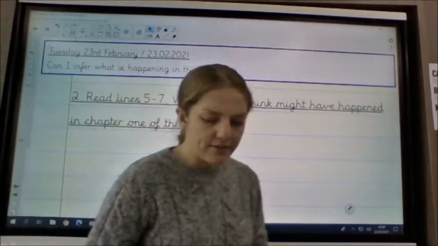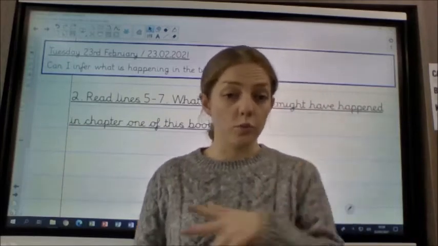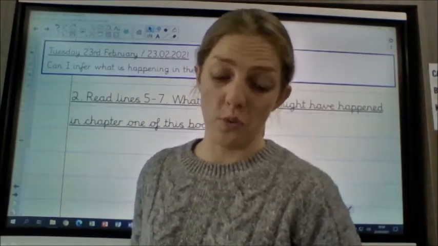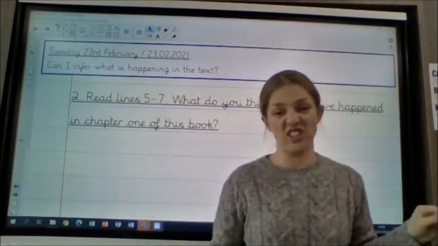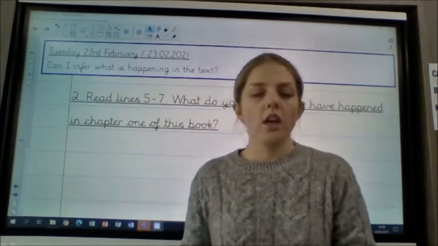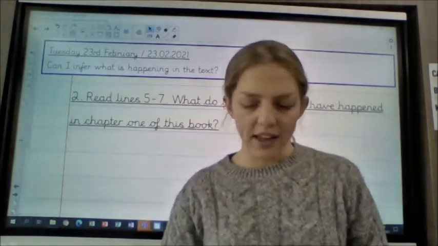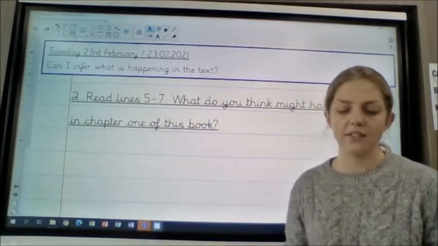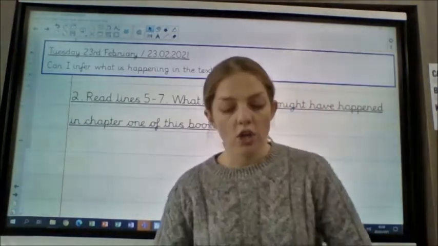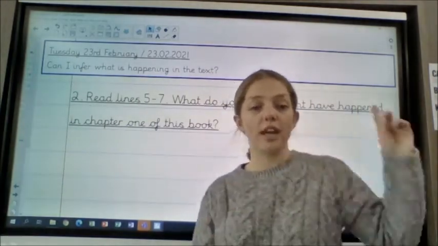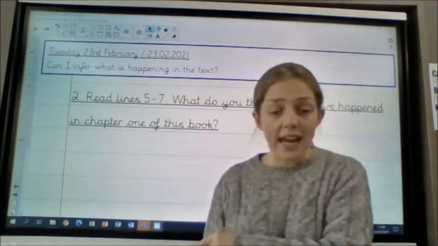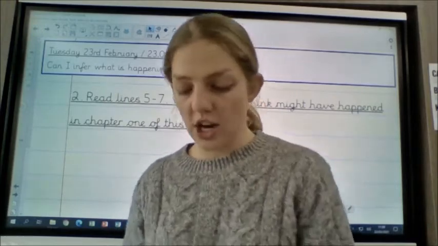So I've ignored question 1 because hopefully I've told you why Julius Caesar's soldiers didn't like Butter the goat. Question 2 is asking you to revisit lines 5 to 7, okay? And it's saying, what do you think might have happened in chapter 1 of this book? So after reading chapter 2, you're going to have to infer and predict what you think happened in chapter 1.